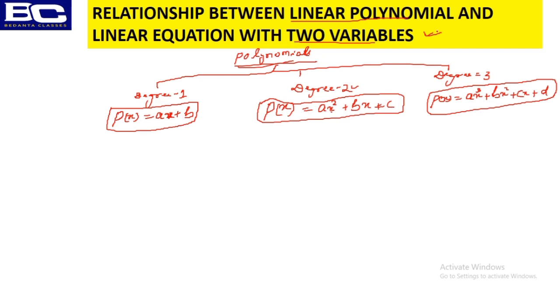Hello students, this is not a difficult thing. First you understand and go through it, that what is a linear equation with two variables. Check it out now. So these are the other names. The other name of the linear equation of degree 1, or simply the linear polynomial, or simply the polynomial of degree 1, is called the other name.